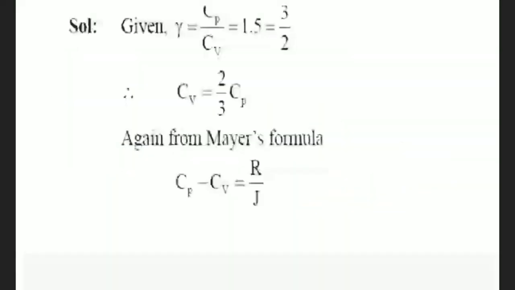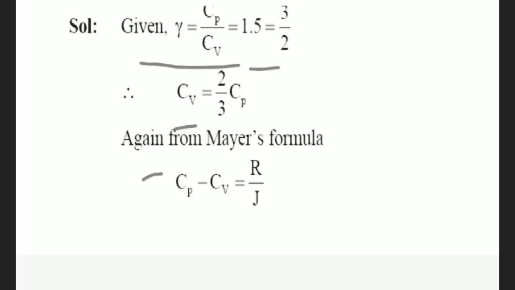Solution of question 4. Given gamma is equal to Cp by Cv. Cp is the specific heat at constant pressure and Cv is the specific heat at constant volume. Gamma is equal to 3 by 2. So Cv is equal to 2 by 3 Cp from the above relation.